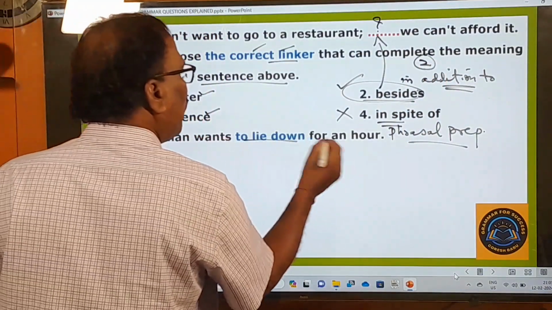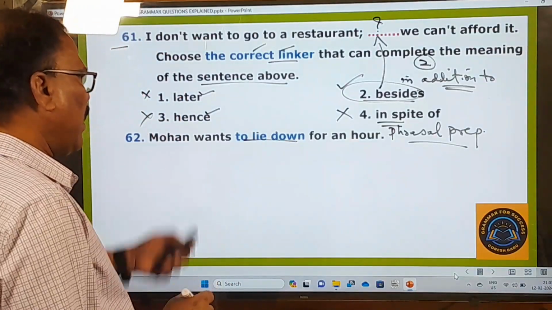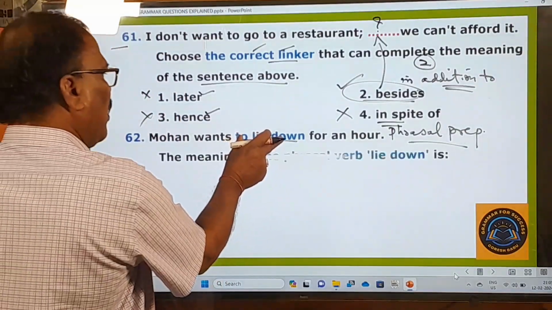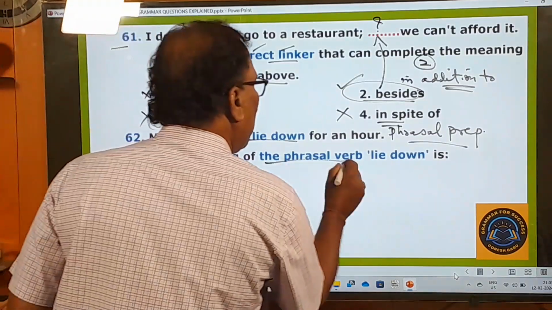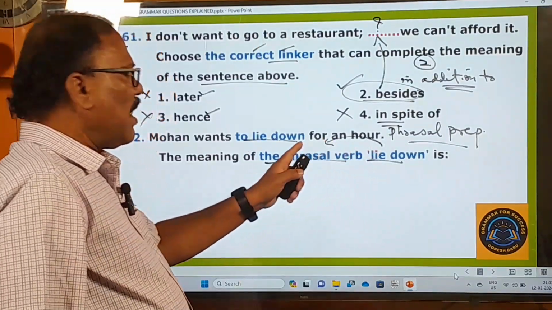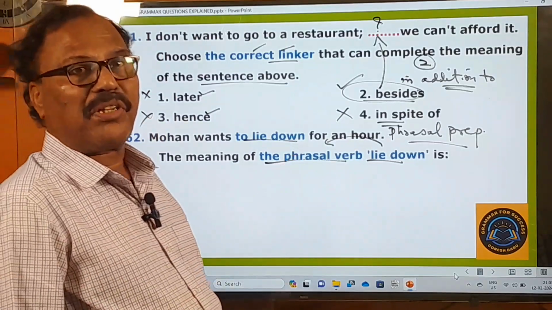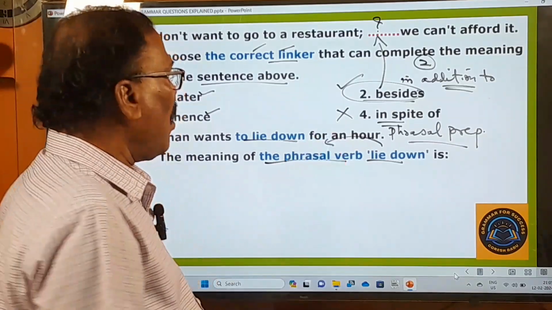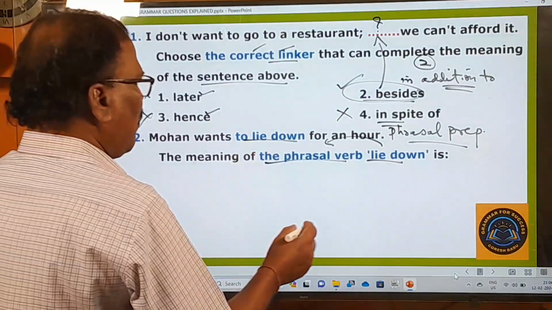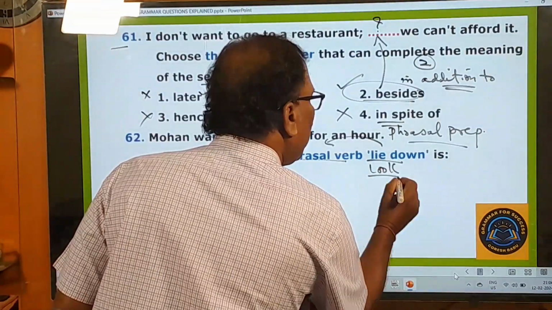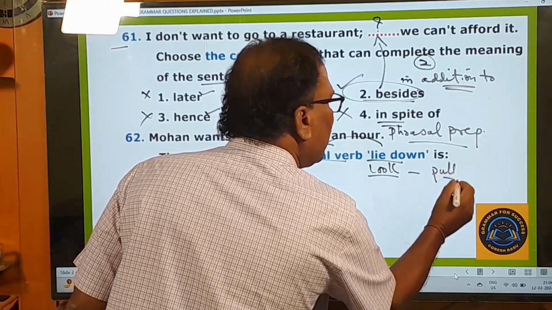Mohan wants to lie down for an hour. This lie down is given in the blue color. And what is the examiner asking you to do? The meaning of the phrasal verb lie down. This lie down is a phrasal verb. You must remember one important thing. There are two kinds of verbs, ordinary verbs and phrasal verbs. Let me give you some examples. Look is there. It's only a verb. And pull is there. It's only a verb.